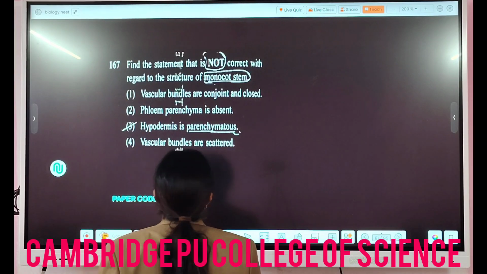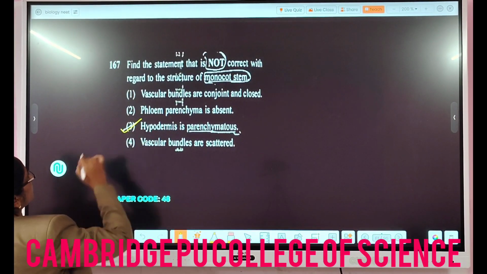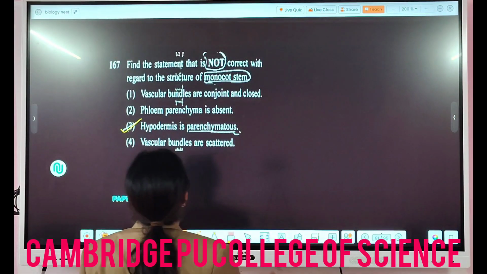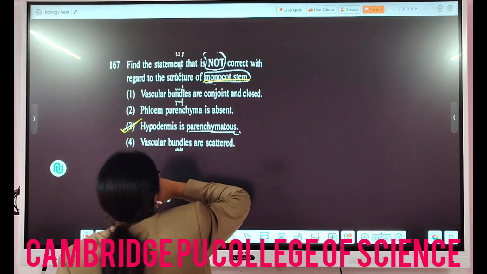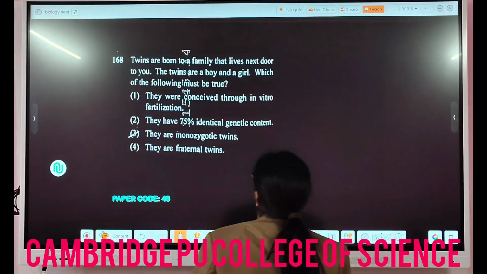Then 167, find the statement. Again they are asking which is not correct here. So they are saying that hypodermis is parenchymatous. No, it is where they are asking in the monocot stem, it's not parenchymatous.